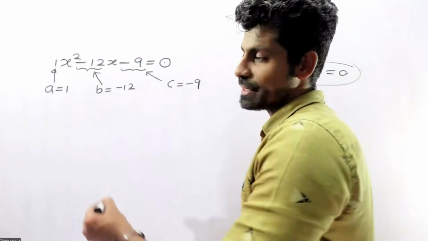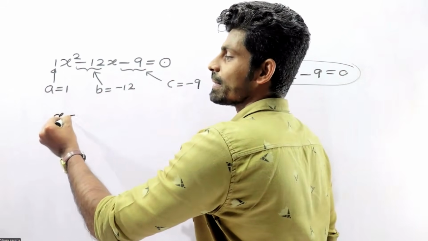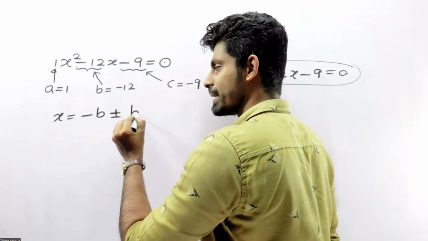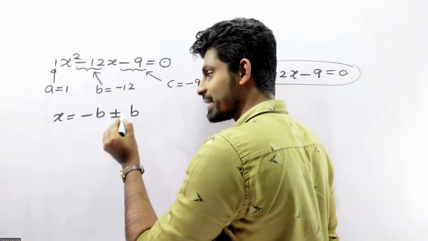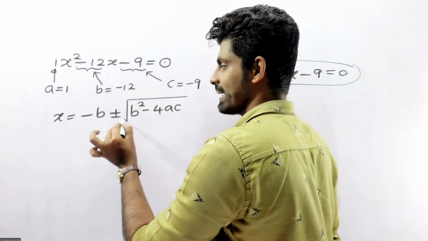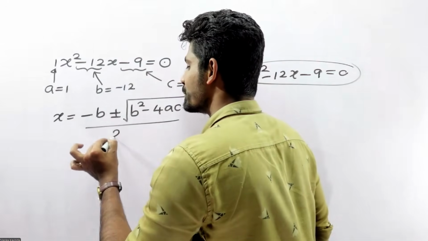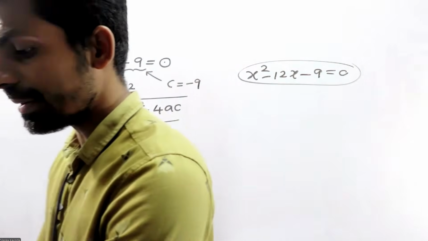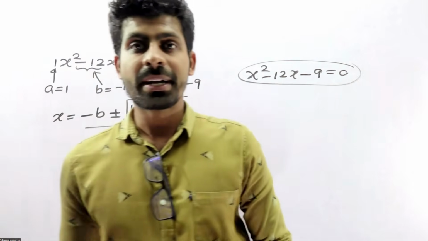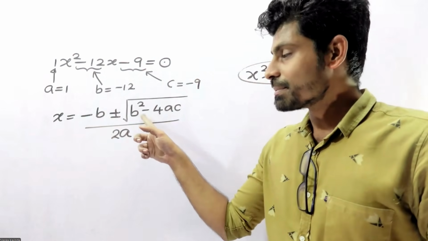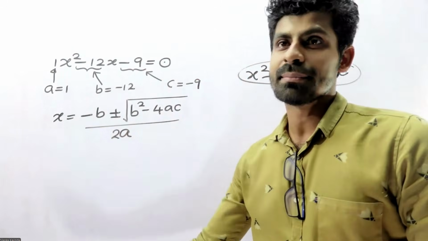Then apply the formula: x equals minus b plus or minus the square root of b squared minus 4ac, divided by 2a.